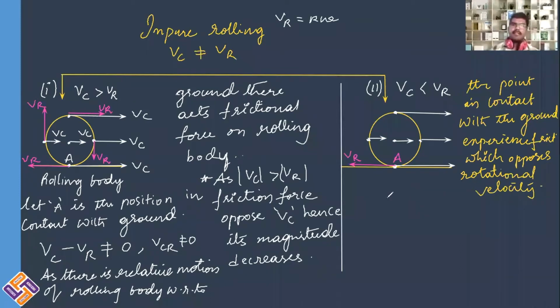What is happening in this case? As we know, Vc is less than Vr. Therefore, Vr magnitude minus Vc is not equal to 0. As Vr magnitude is greater than Vc, friction opposes rotational velocity. Therefore, magnitude of Vr decreases with time.